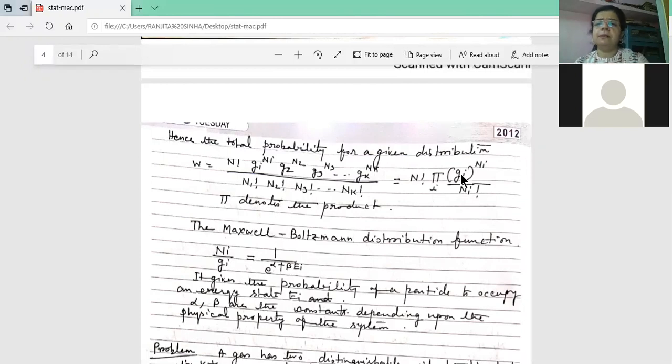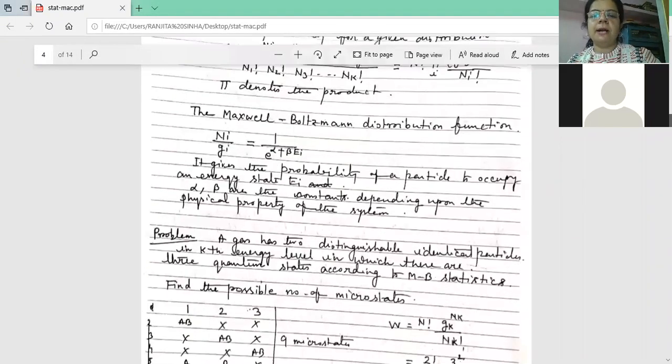In the previous example, when I discussed macrostate and microstate, what was the number of particles N? It was 4. And what was the number of boxes there? 2. So here the value of g is 2. Now this formula is rather complicated, but you will not get this type of problem; you will get easier problems.